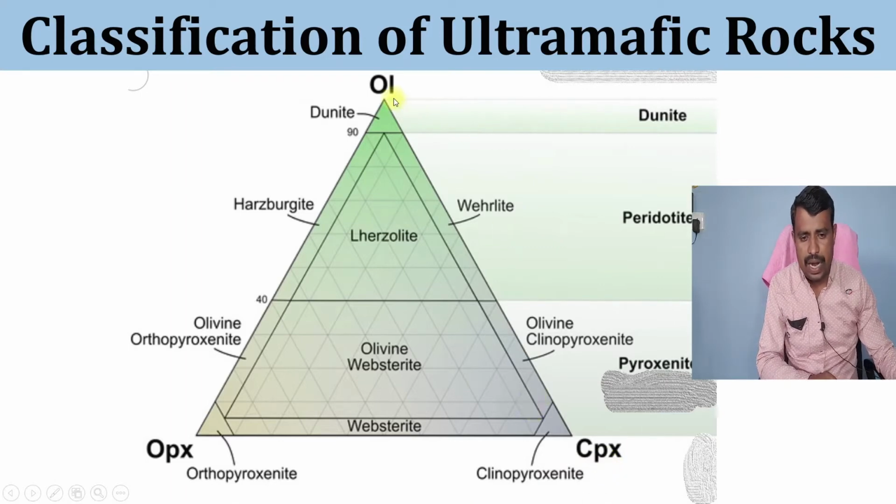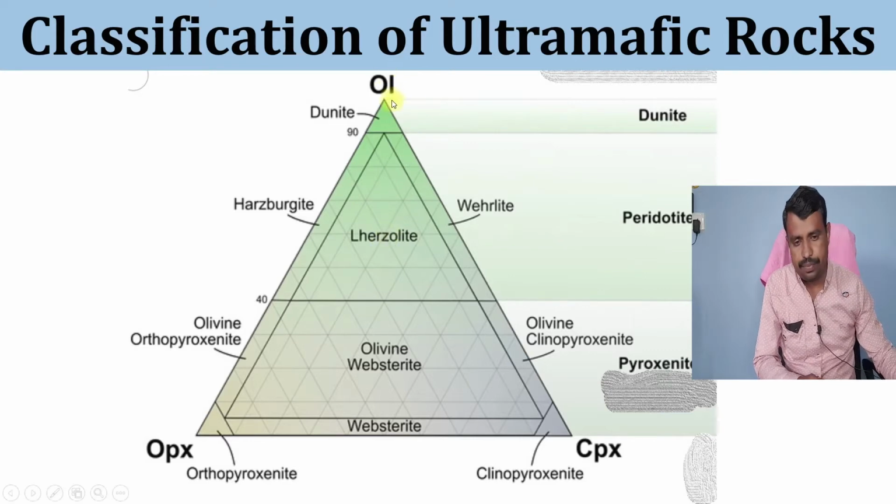Here at the top is olivine, at the left side is the orthopyroxene, and at the right side is the CPX, clinopyroxene. This classification is based on the percentage of individual minerals, and on that basis the rocks are classified.